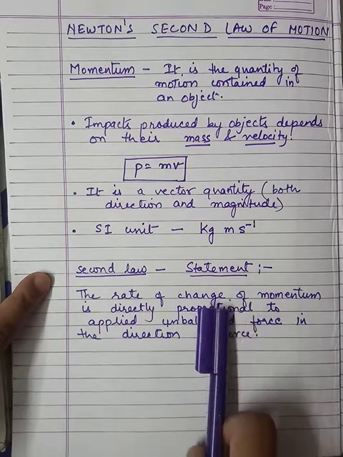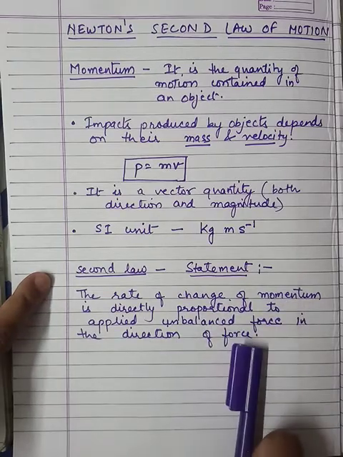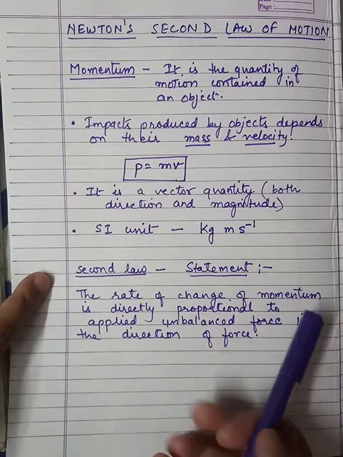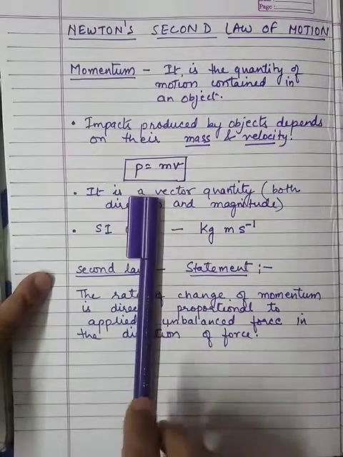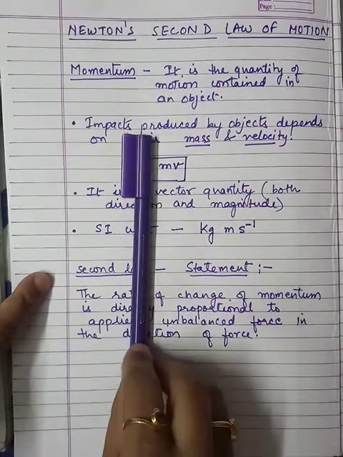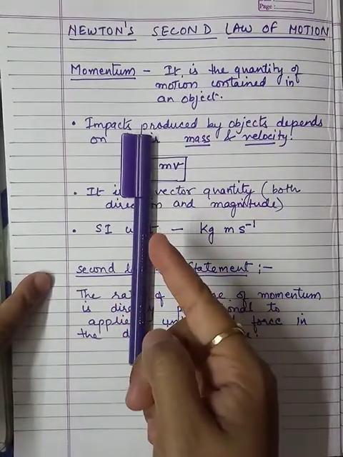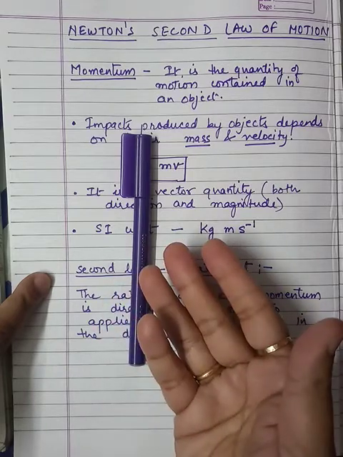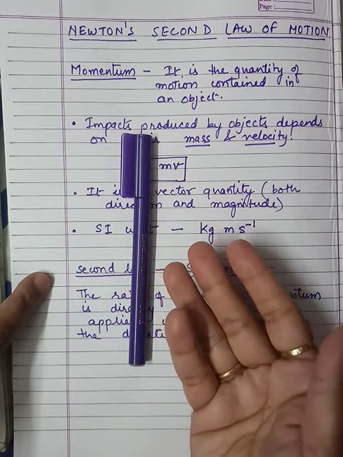The change in momentum will be in the direction of force. That is obvious, because when I am applying force on this pen in this direction, the movement will be in this direction. So momentum will also be changing in this direction only.